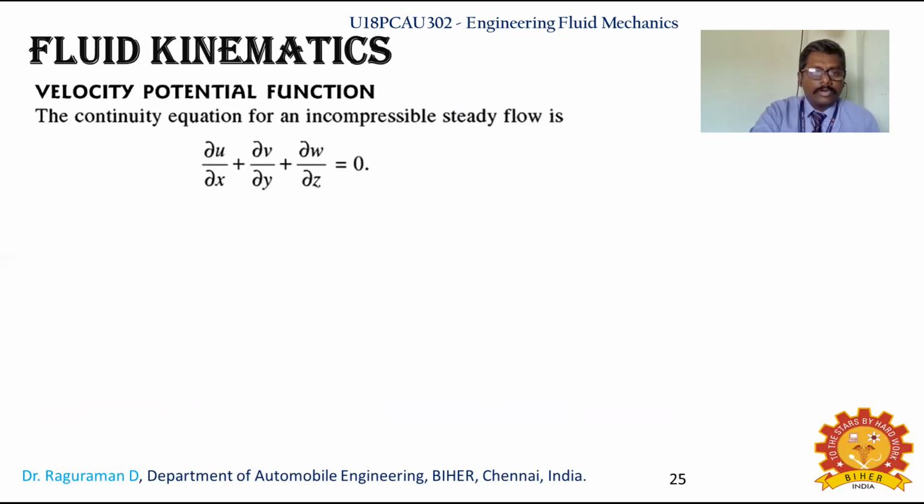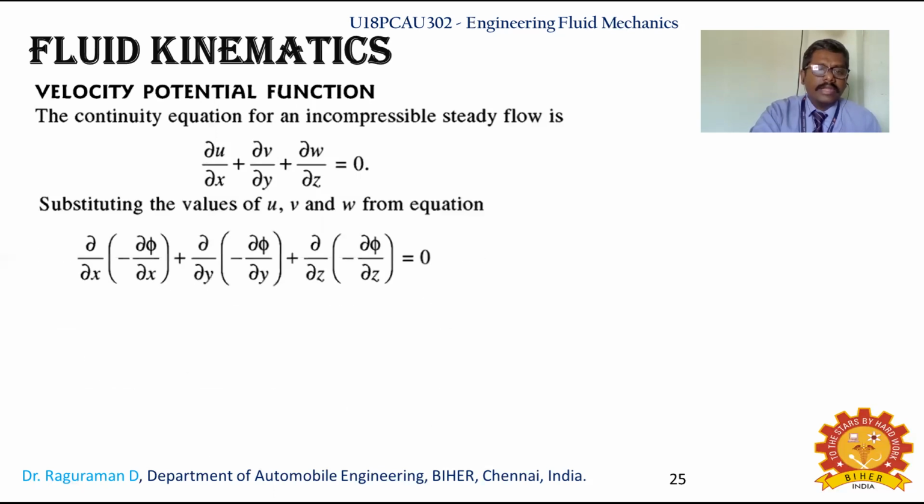So now about the velocity potential function for the case of incompressible steady flow. Incompressible means what? You are well knowing it is liquid, okay? So dou u by dou x plus dou v by dou y plus dou w by dou z will be equal to 0. And substituting the values of u, v, w from the equation, already in the previous slide we saw minus dou phi by dou x, minus dou phi by dou y, and minus dou phi by dou z for the respective u, v, w. That's what you are substituting in the respective place.